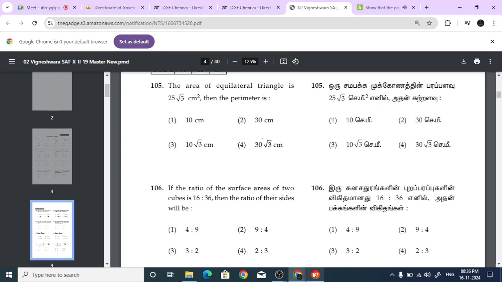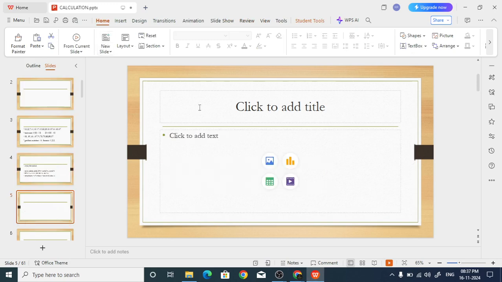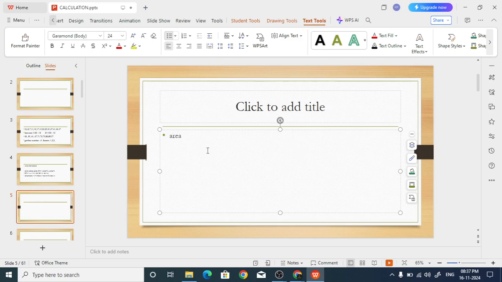What is the formula? I think you people don't remember the formula. Area of an equilateral triangle is root 3 by 4 a square.